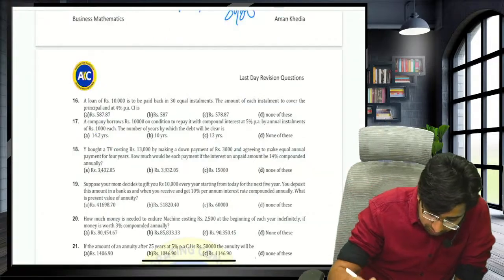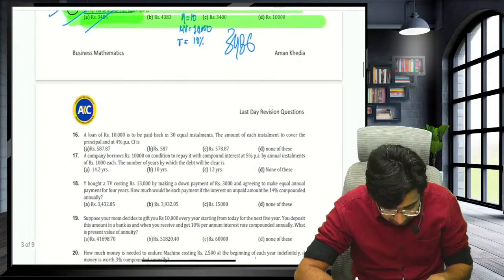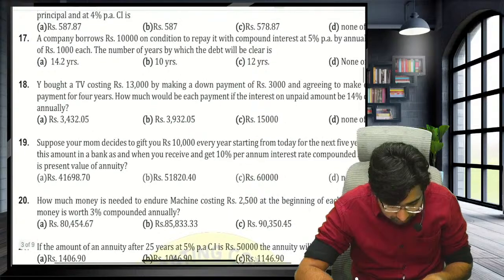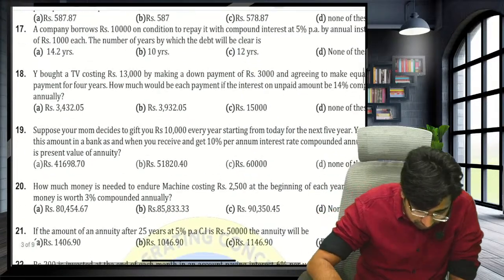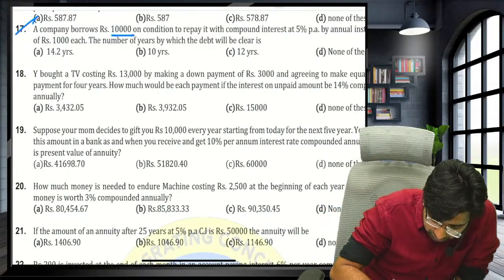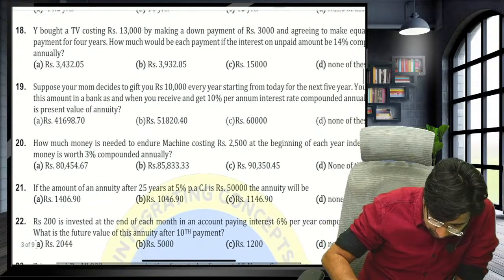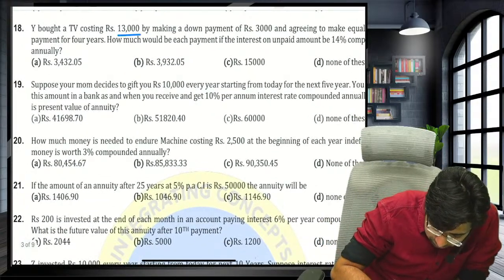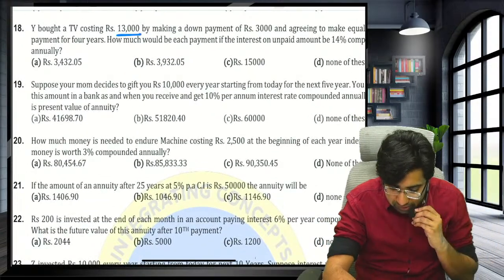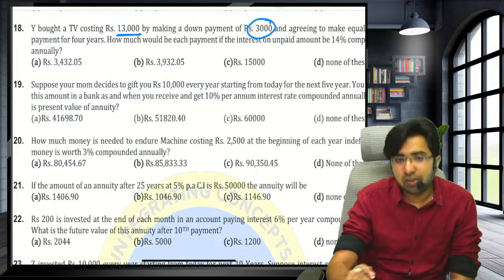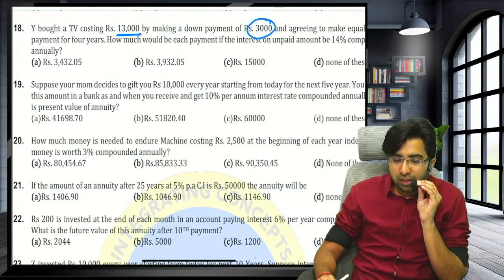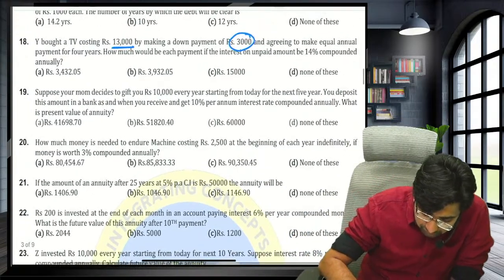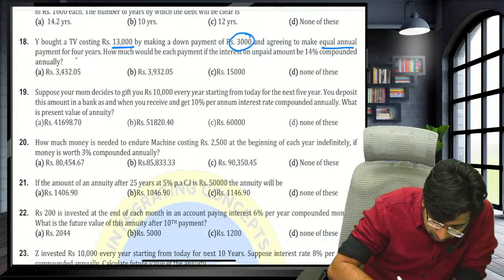Now let's start with the questions. Guys, I'm taking selected questions. A person bought a TV costing 13,000 rupees, making a down payment of 3,000, and agreed to make equal annual payments for 4 years.